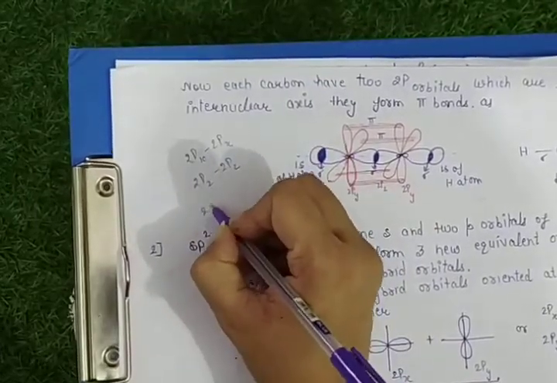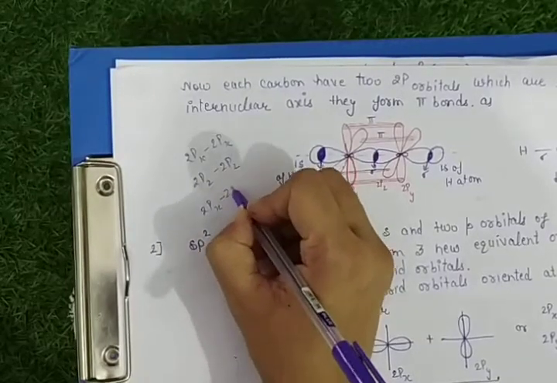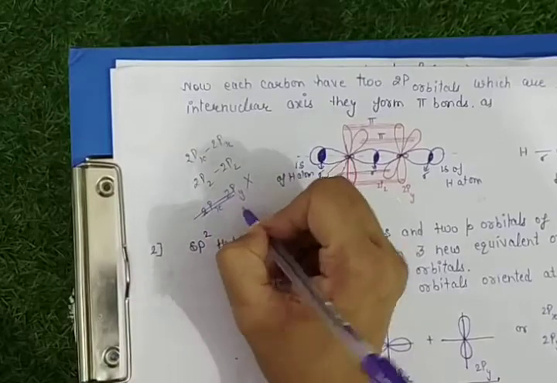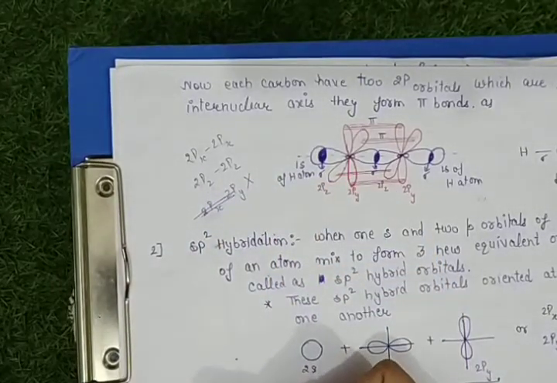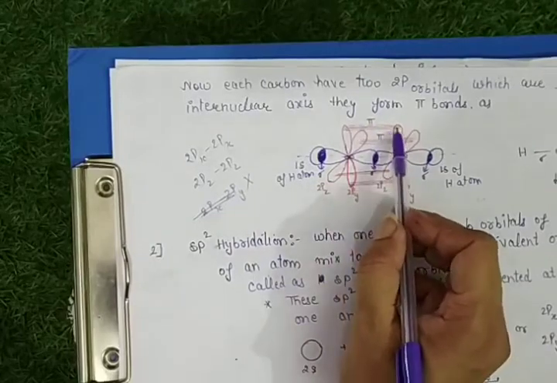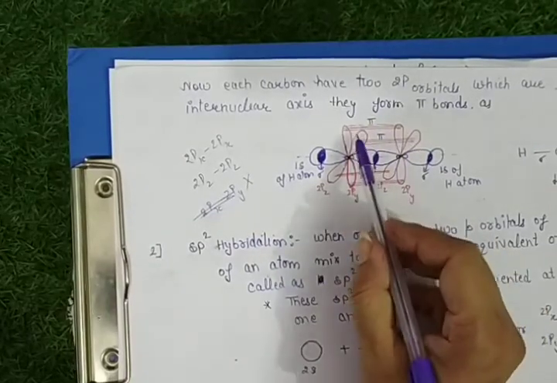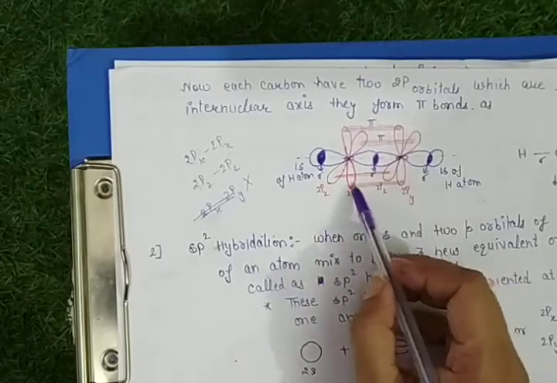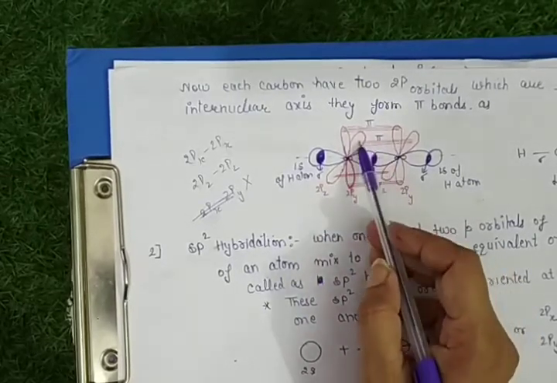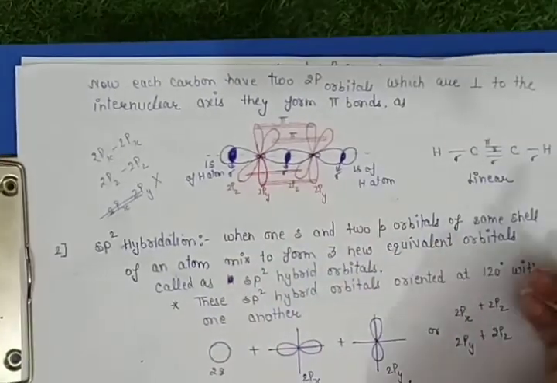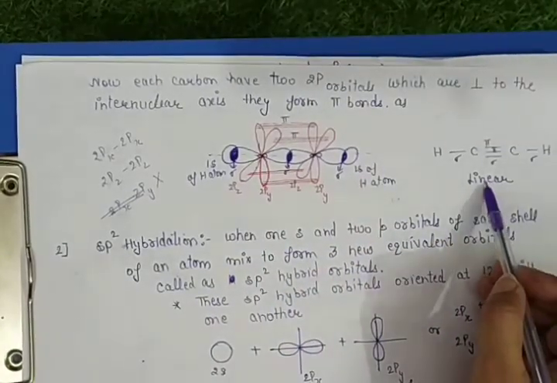No pi bond formation takes place between 2py and 2pz, because y and z are not in the same plane, isn't it? So 2py forms a pi bond with 2py by the overlapping of upper lobes and lower lobes. Similarly, 2pz overlaps with 2pz. This gives the formation of linear C2H2.